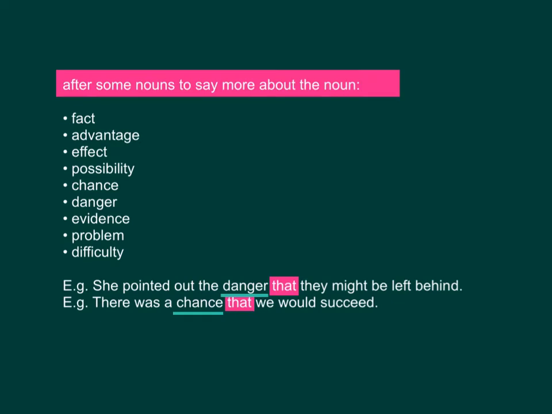We also use noun clauses after some nouns to say more about the noun, such as fact, advantage, effect, possibility, chance, danger, evidence, problem, difficulty. Example, she pointed out the danger that they might be left behind. Another example, there was a chance that we would succeed.